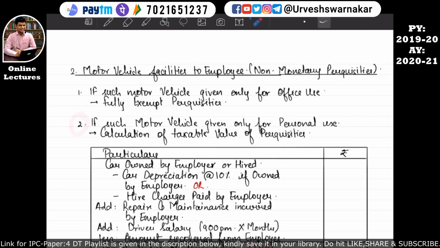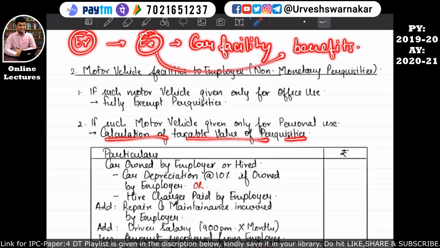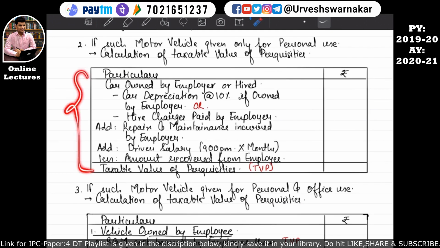And the second category says that if such motor vehicle is given only for the personal use, that means the employer has given the employee car facility for the employee's benefit only, then how to calculate the taxable value of the perquisite? In order to calculate the taxable value of the perquisite, this is the format.